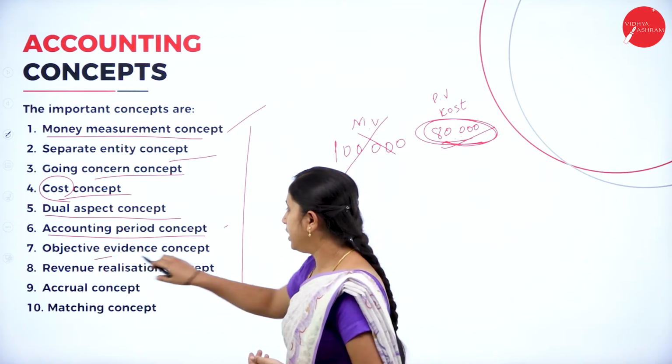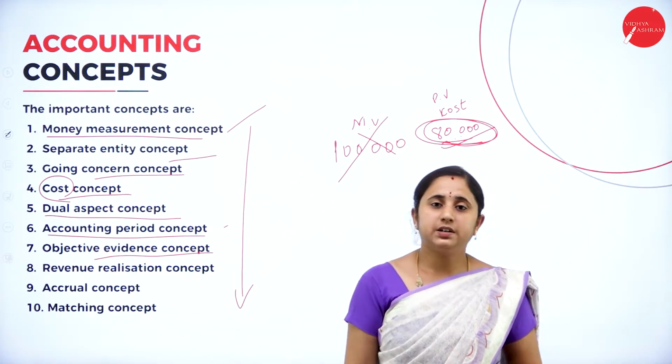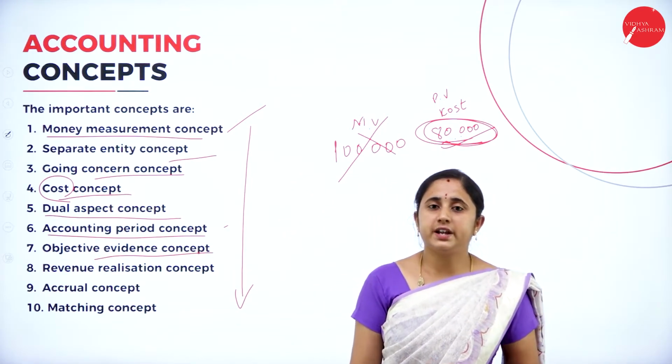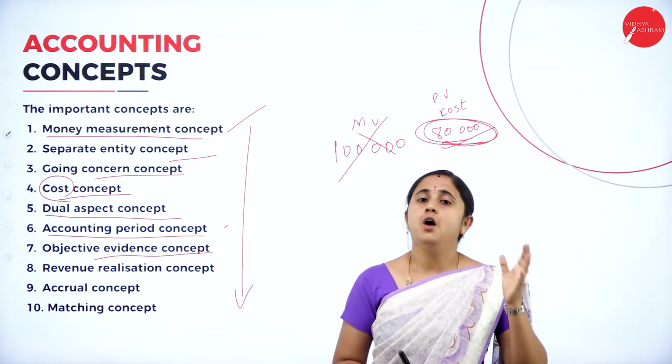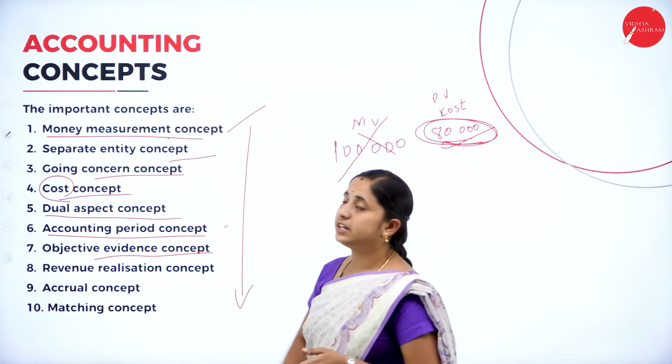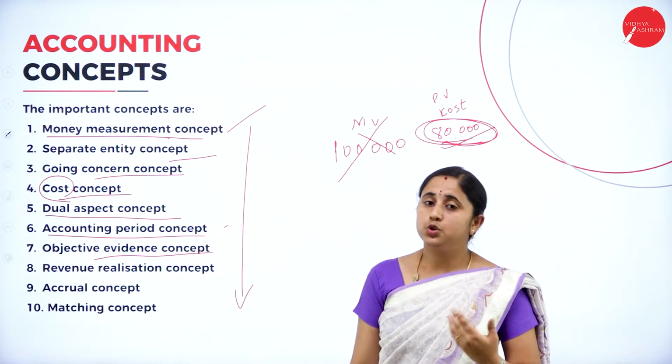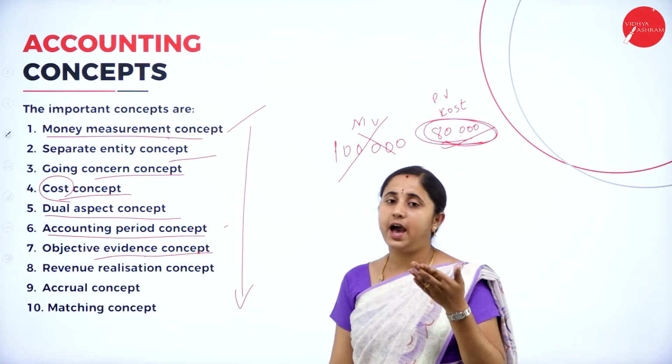Then objective evidence concept. Objective evidence concept means for every transaction in the books of accounts, you need to record all the business transactions related to monetary terms. All these transactions should have some evidence.